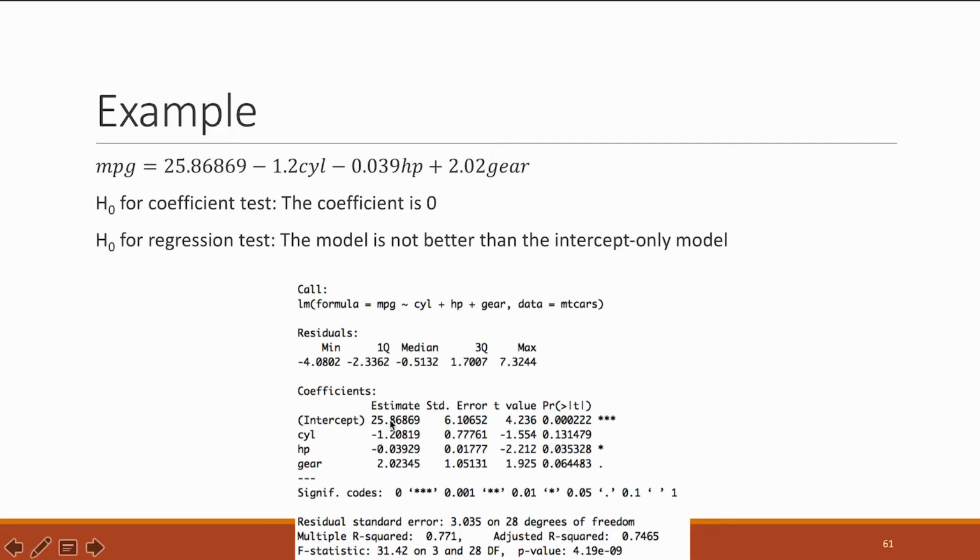R has estimated the different coefficients for us, and these estimates translate into this equation here: miles per gallon equals 25 point something minus 1.2 cylinders, etc. Something we didn't mention earlier is that in linear regression we always add an intercept term, which is a constant that improves the performance of the linear regression model. However, it doesn't really have much of an interpretation, so we don't care so much about it.